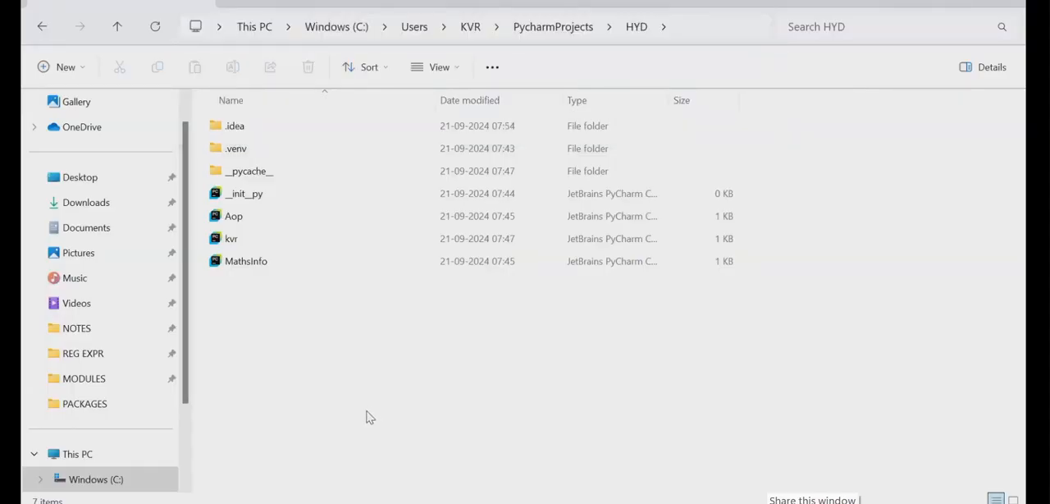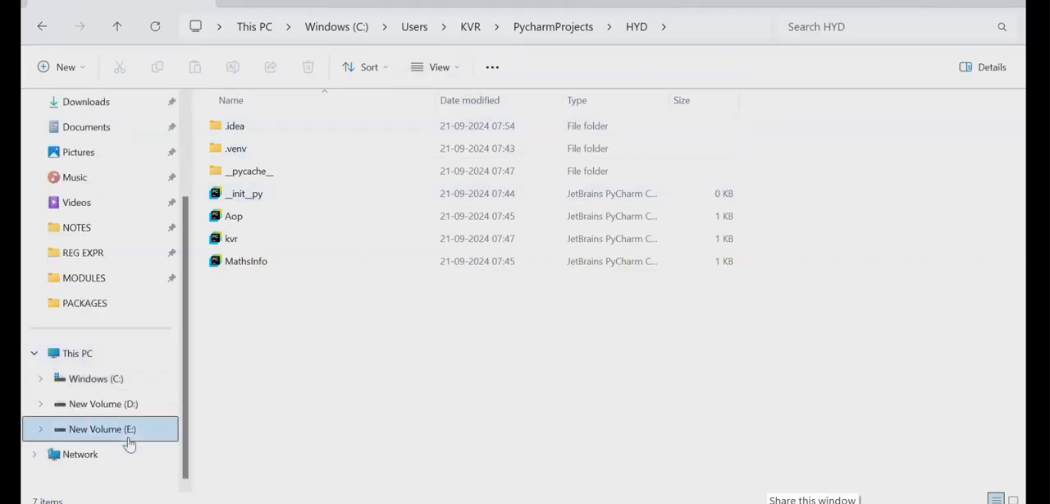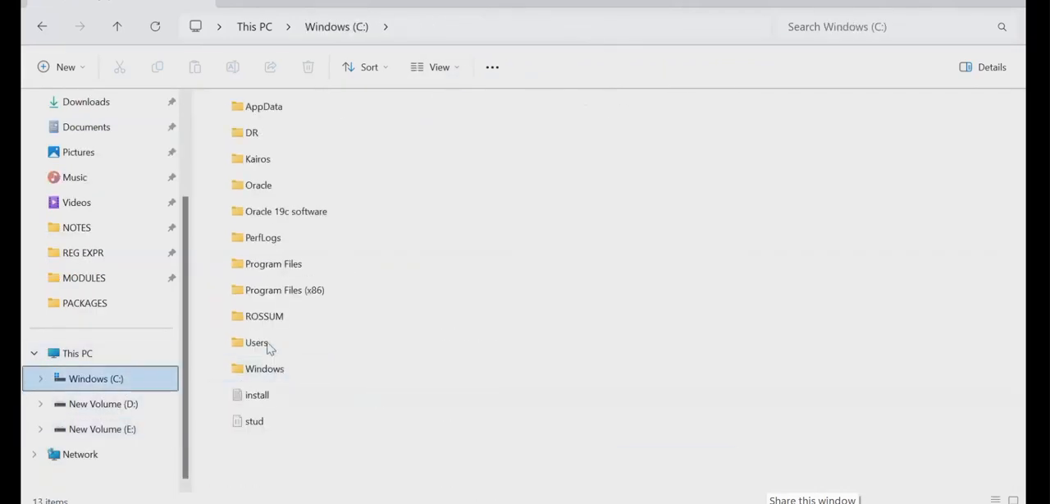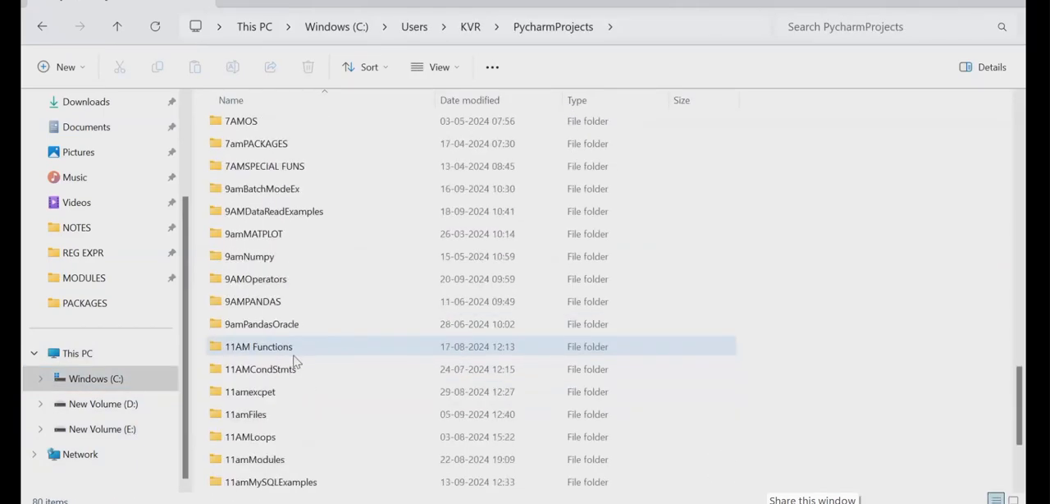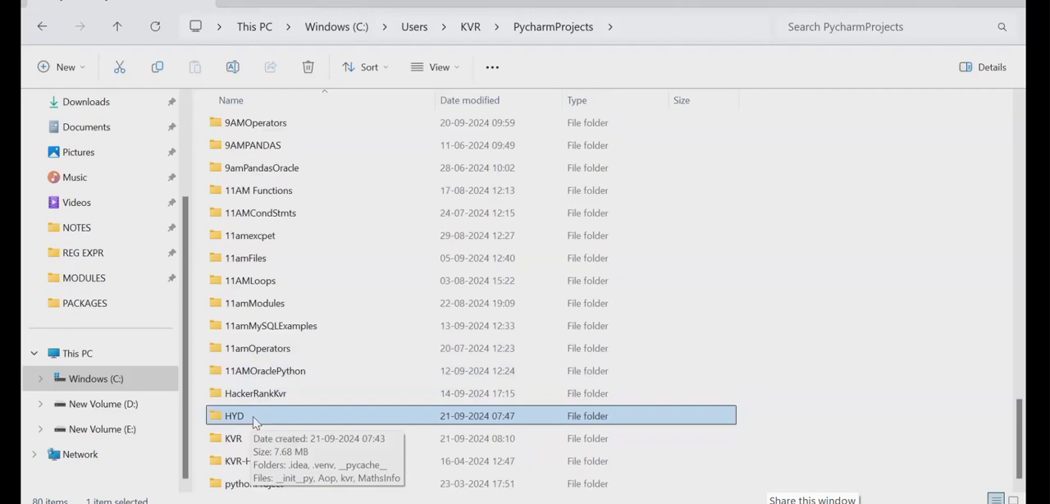Simple. I will go to my place, and I want to give it to online students today. For that, what will they do? I will go first to C colon, users, KVR, PyCharm projects. HYD is there now. For that HYD, I will generate a zip file.